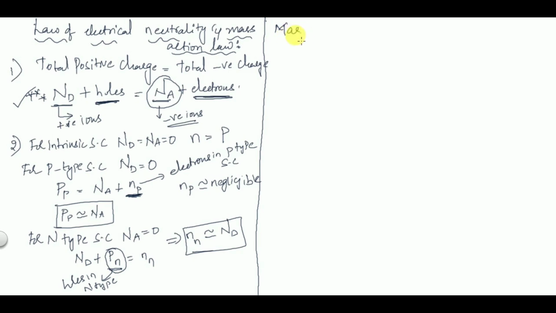The next point is the mass action law. The third point which you have to remember is the mass action law. What is the principle of mass action law? Mass action law tells you that at any given temperature, the product of electron concentration and hole concentration is a constant and is given by Ni square.